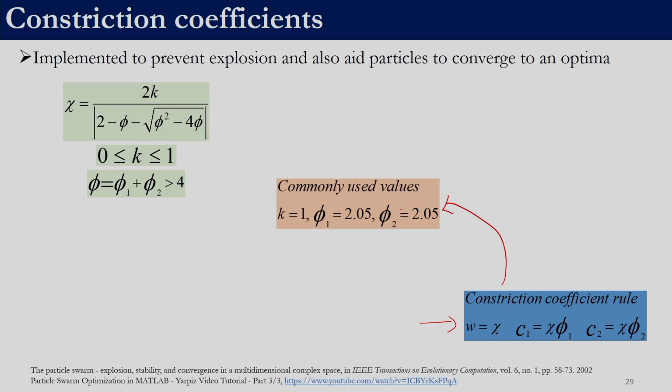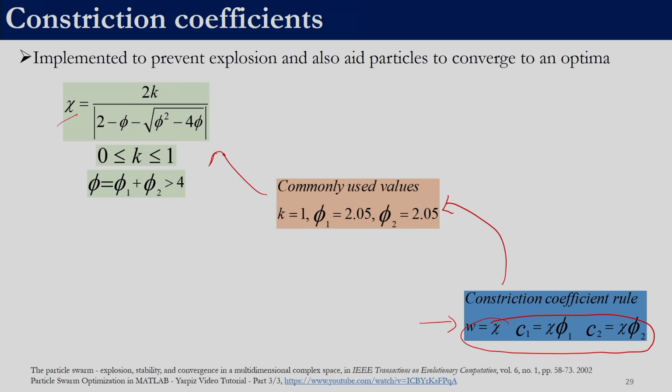These values which we take should satisfy these two relations, that k should be between 0 and 1 and phi should be greater than 4, and phi is nothing but the summation of phi 1 and phi 2, and chi can be calculated using this formula. Once we calculate chi, we can find out the values of W, C1 and C2. So, in this case we have a scheme to determine the values of W, C1, C2.